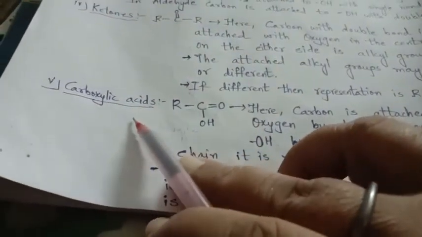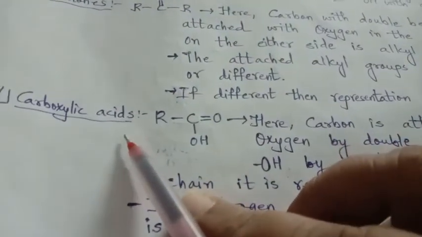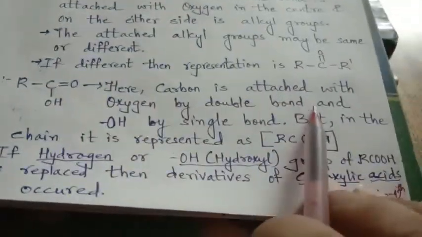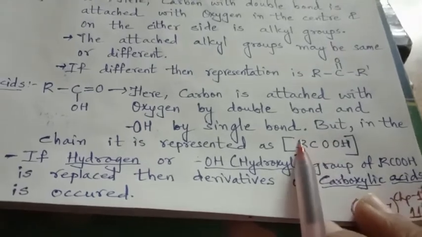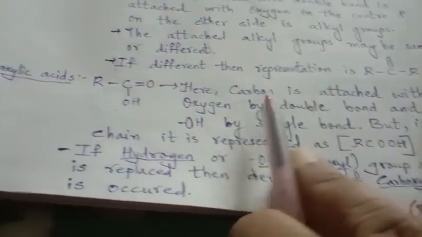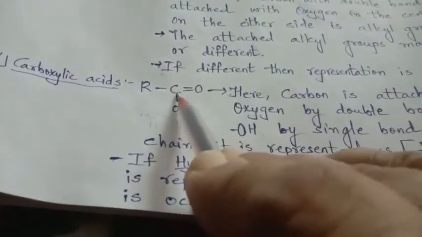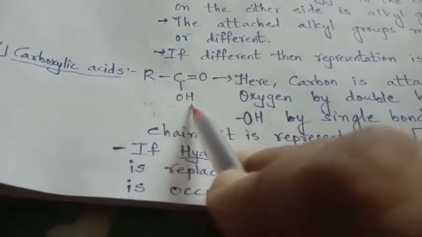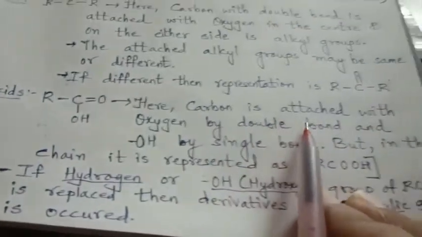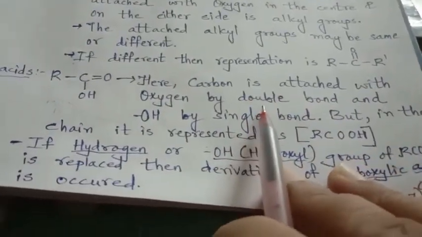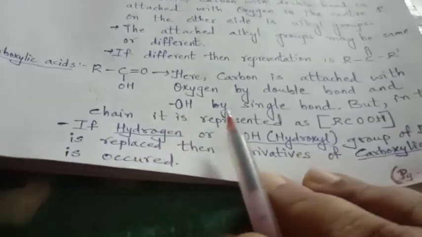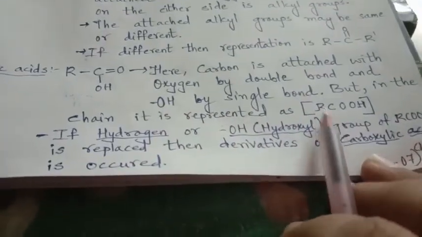The next is carboxylic acid, COOH group. In a normal chain, when we write COOH, that's okay. R alkyl group and COOH. But normally it is C double bond O, and the carbon is also attached with OH. Right? So here carbon is attached with oxygen by double bond and OH by single bond. So the chain representation is COOH attached with the R, that is the alkyl group.